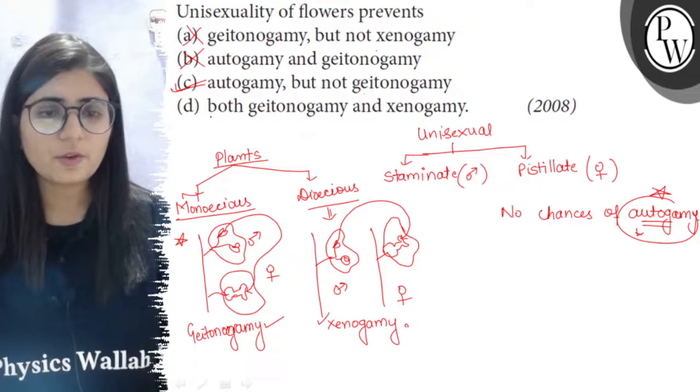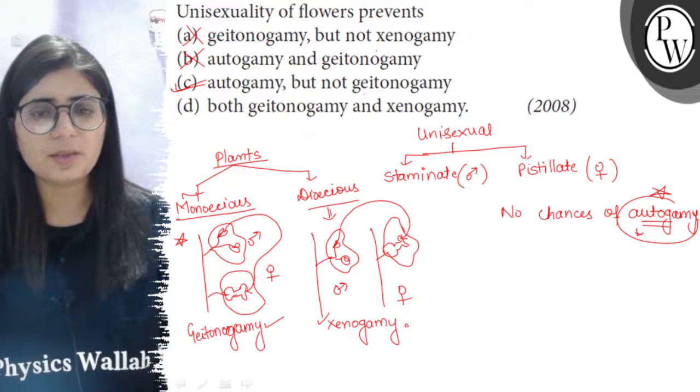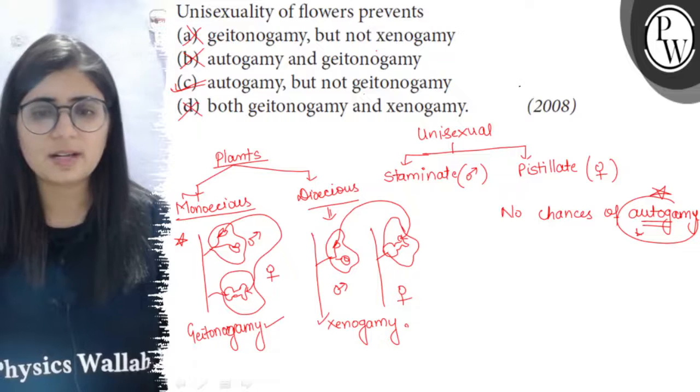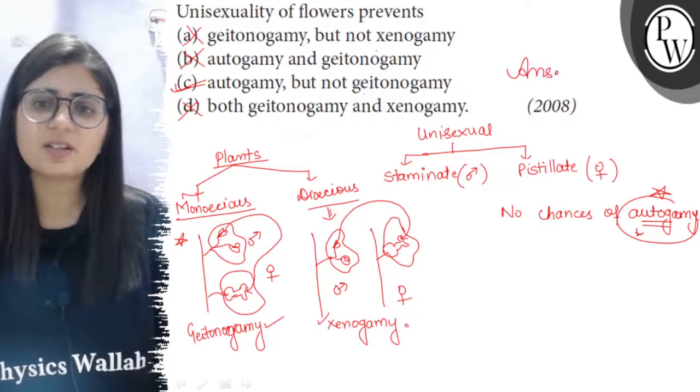And the fourth is both geitonogamy and xenogamy. These both are not prevented. These both can be there. So this is also discarded. So the right answer to this question is option C.